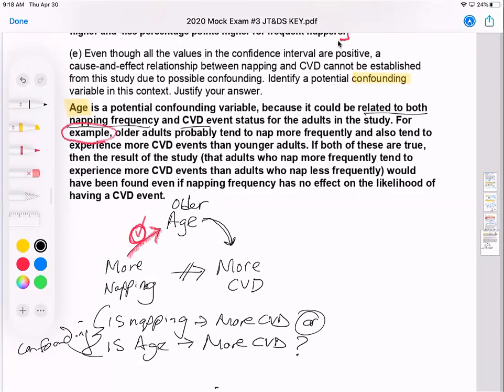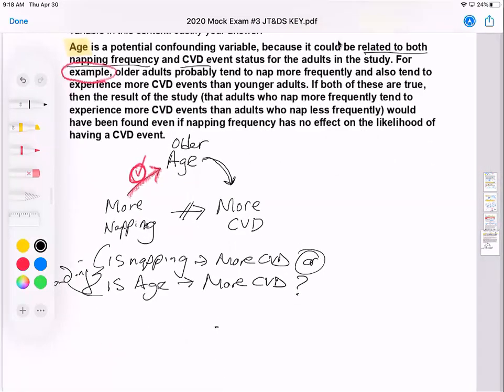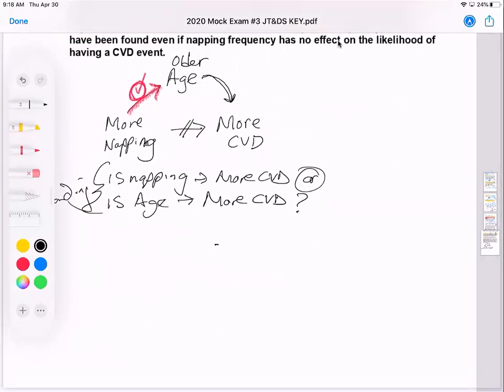Let me look at maybe another example of a confounding variable. Let's say that we found less napping, and these are the type of examples that are really, really good. These are the concrete. Give a concrete example when you're asked to describe confounding.